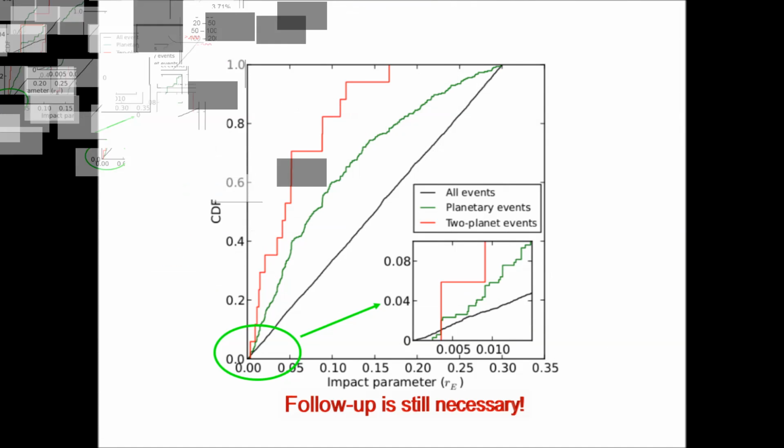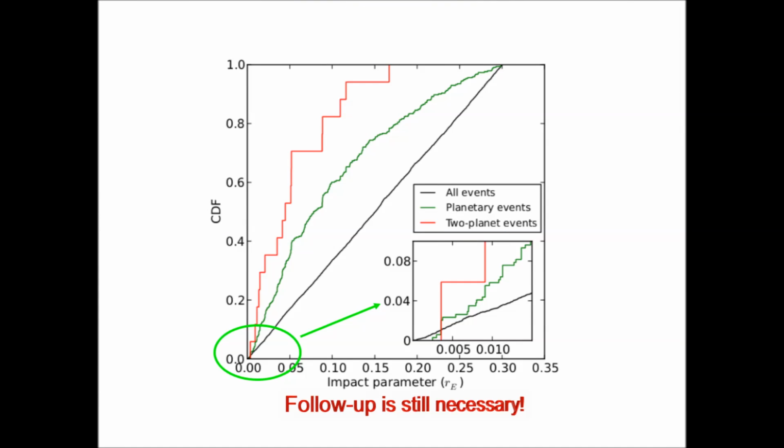This suggests that although KMTNet observations can be systematically analyzed without reference to any follow-up data, follow-up observations will be essential in extracting the full scientific potential of very high magnification events.